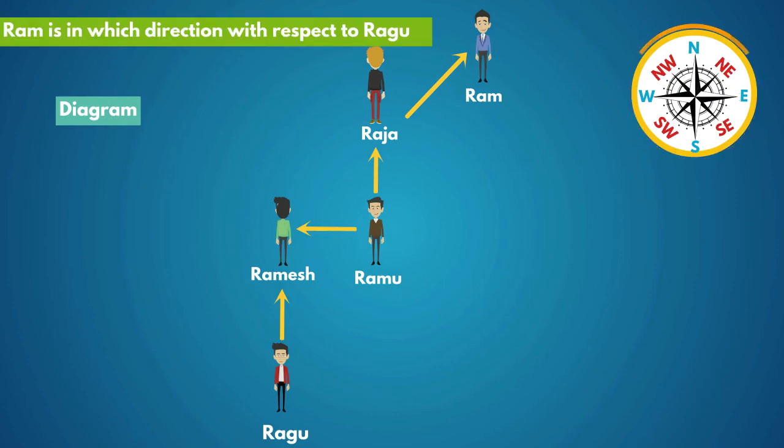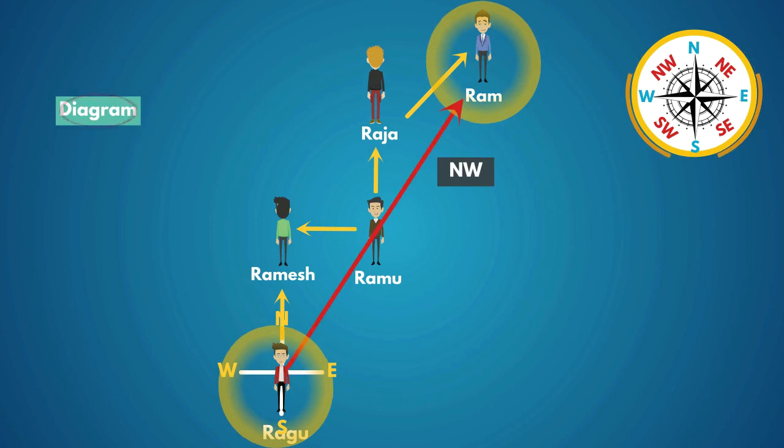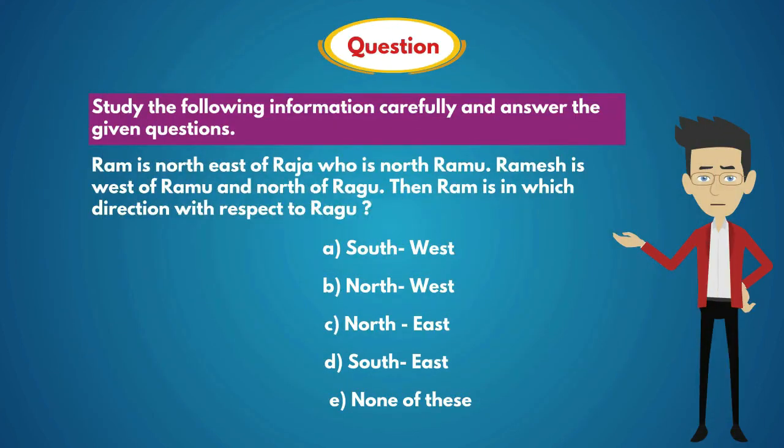In the question they are asking that Ram is in which direction with respect to Raghu. In the diagram, Raghu here and Ram here. Here Ram is in northeast direction with respect to Raghu. So the answer is option C, northeast.